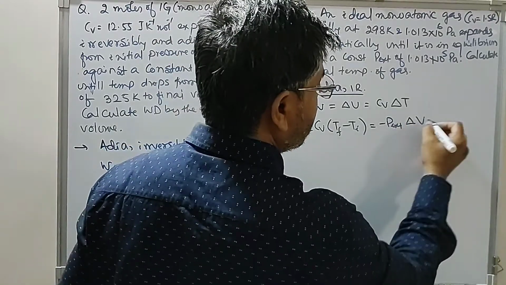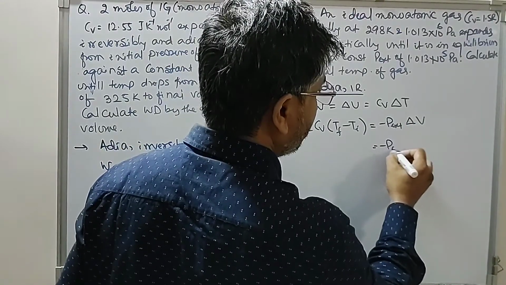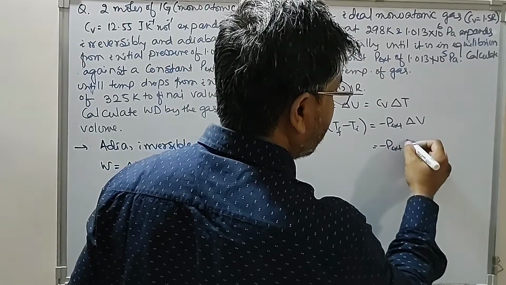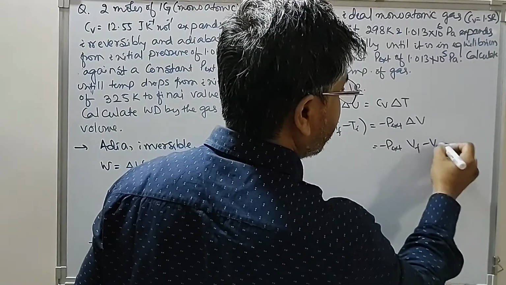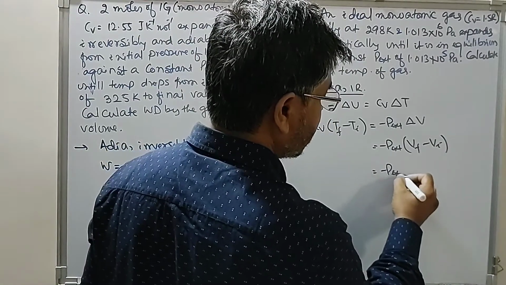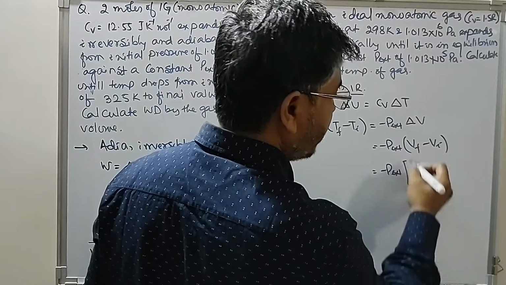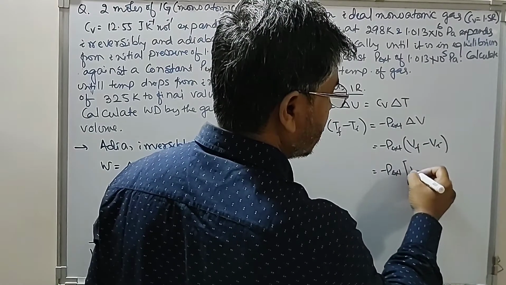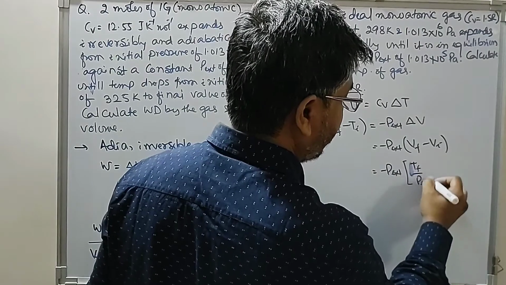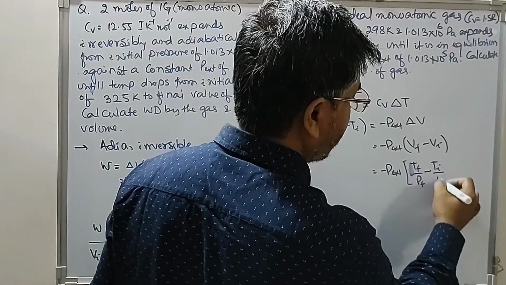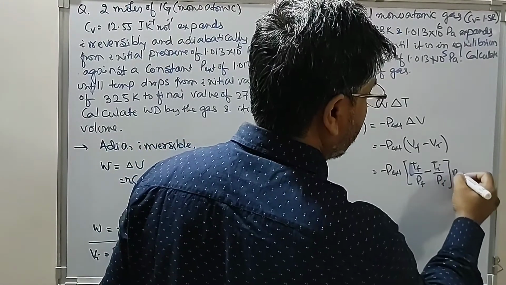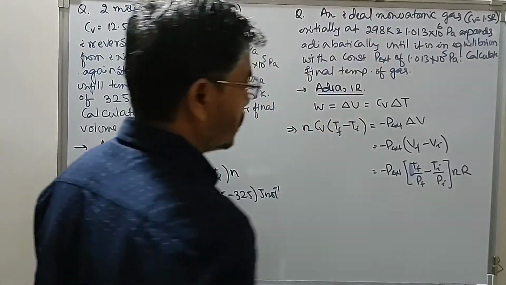So this is equal to minus P external, V final minus V initial. So therefore, look at this: minus P external times T final by P final minus T initial by P initial, into n R.